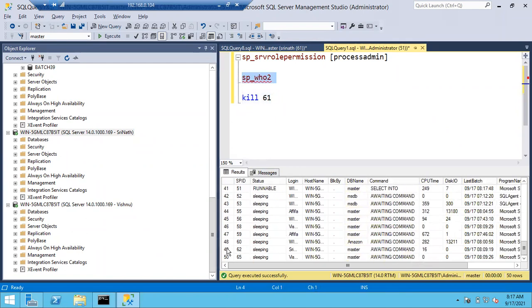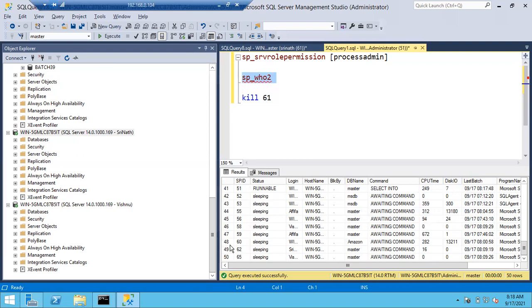And you can see, 61 does not exist now. See here, 60, 62 only. 61 is not there, 63 is not there, 64 is not there. It's not mandatory that all the sessions should be in serial order. You may miss 1 or 2 sessions also. That's not an issue. So this is how you can kill other sessions. Right? So by default, who can kill the sessions? DBA. Administrator. DBA, very good.